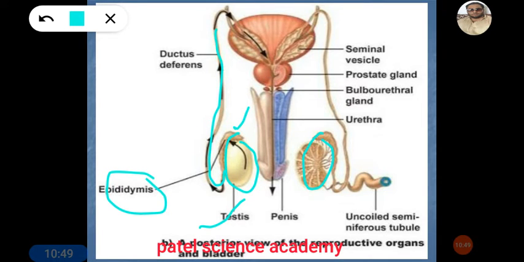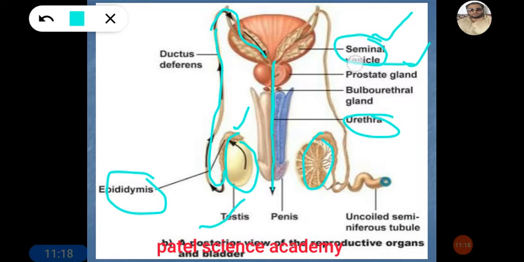This long tube is called vas deferens. The vas deferens continues into this tube, which is called urethra, and at some junction the seminal vesicles continue into this urethra and enter their liquids into it.